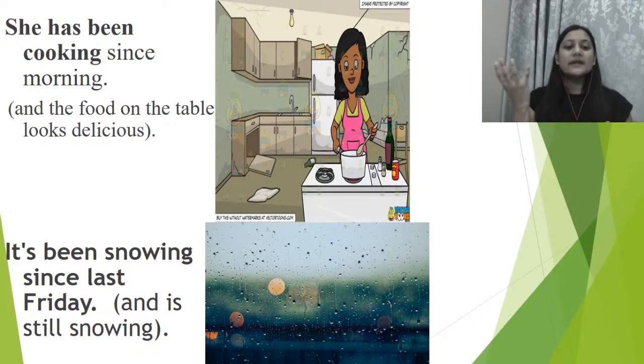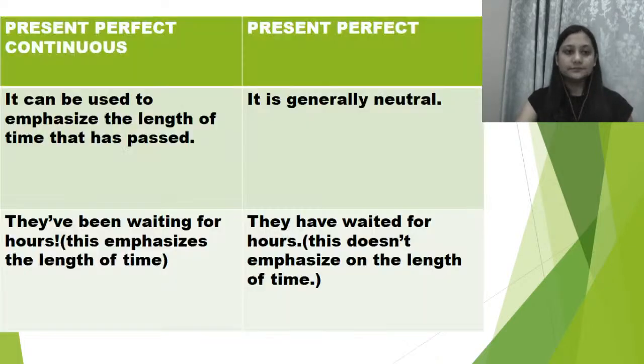Okay? Now, it's been snowing since last Friday. And this activity is still going on, and because of which there is snow on the road in the streets, right? So एक activity होती है that she's been cooking or it's been raining or it has been let's just say snowing. So उसका effect क्या आया, right? That there's an aroma in the house because of the food, or because of that there is water on the road, right? There is snow in the streets on the road.